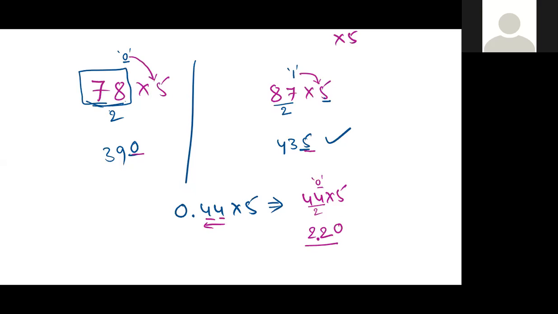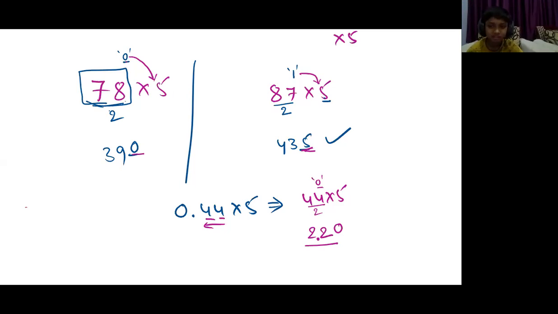Sir, I have a doubt. 0 is the remainder, 0 into 5 is 0. 1 is the remainder, 1 into 5 is 5. So it's like when we do normal decimal multiplication, we multiply the normal numbers and at the end keep the decimal again. Here also we need to do the same: multiply by this method, and at the end keep the decimal.